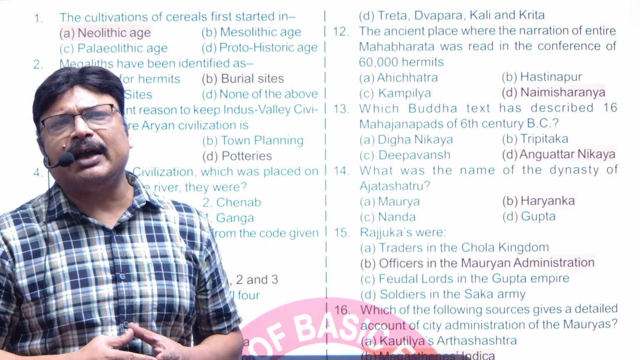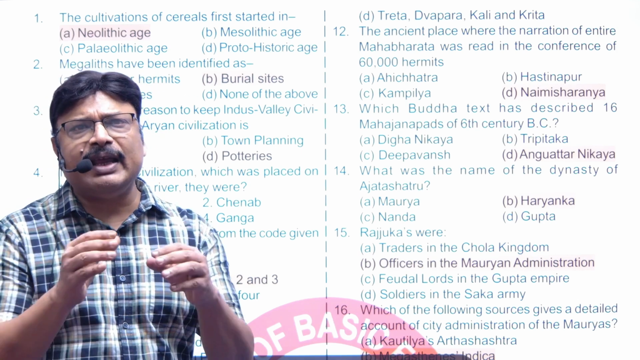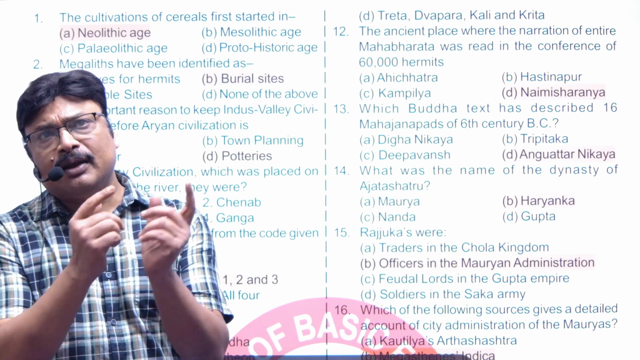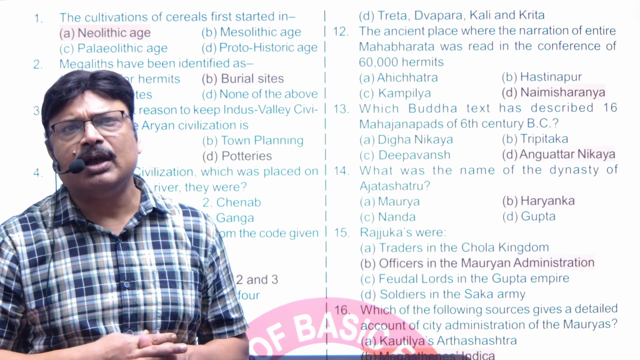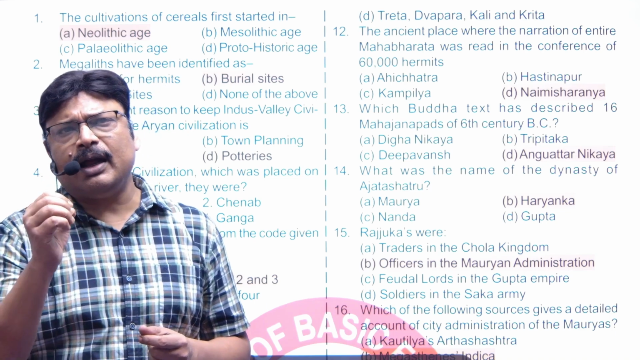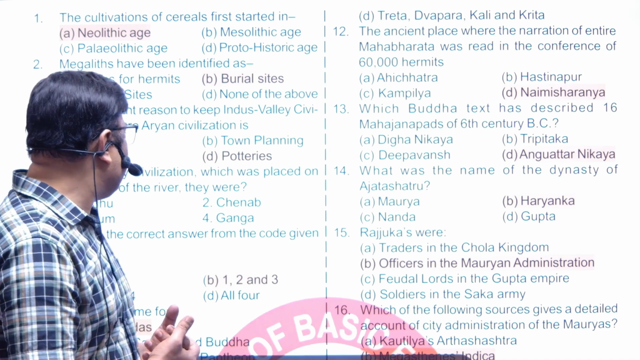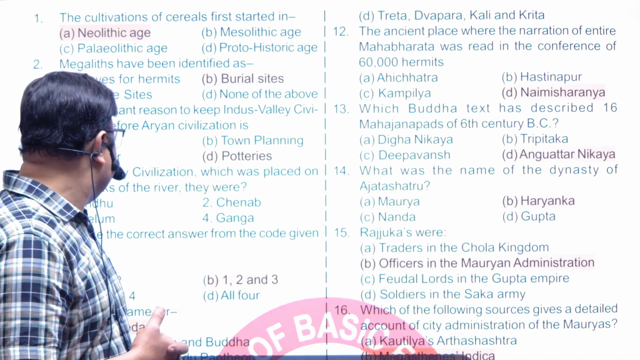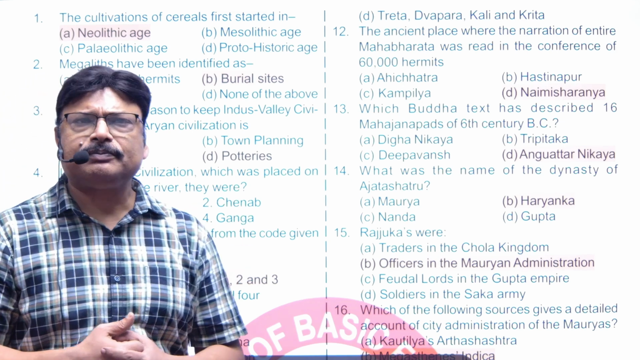The only thing that differentiates is the potteries, right? Glazed potteries were there at the Indus Valley civilization, and here the potteries that have been used are simple red and black ware, right? So this is why potteries is the answer we have chosen.